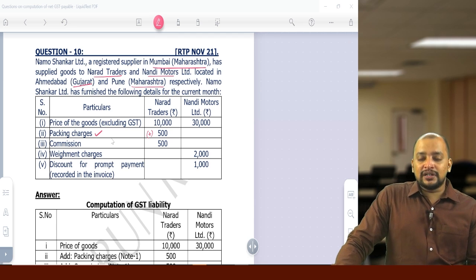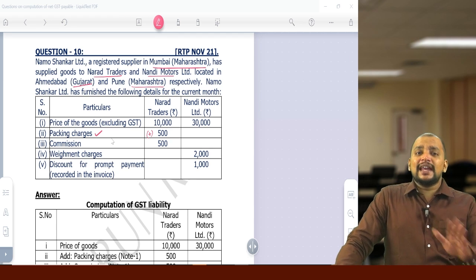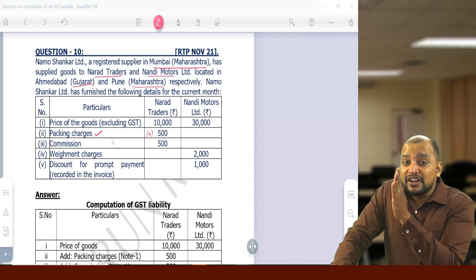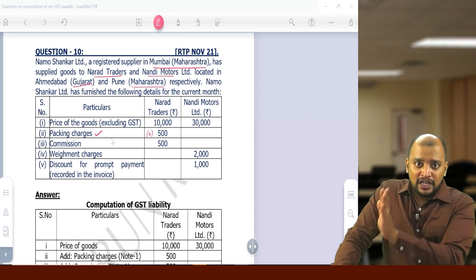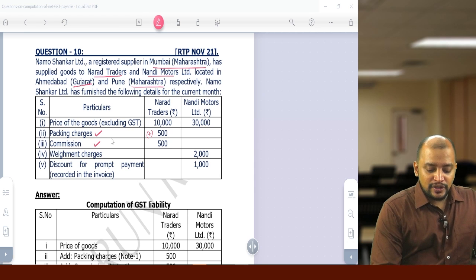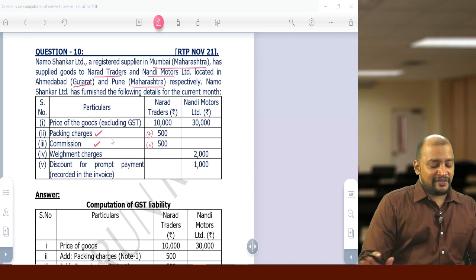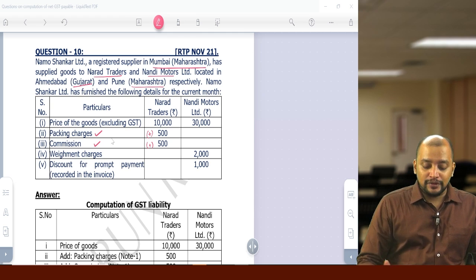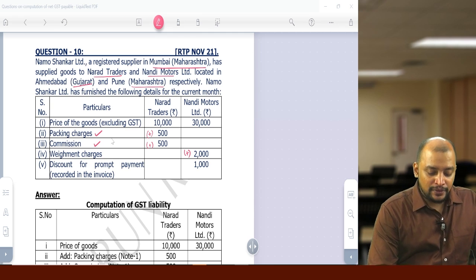Then commission. Commission is also an expenditure incurred by the supplier and charged to the recipient before delivery of goods or before supply of services, so it should be included in the value. So commission also should be included in the value. Then weighment charges before delivery of goods should also be included in the value.